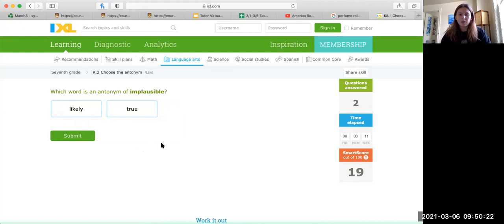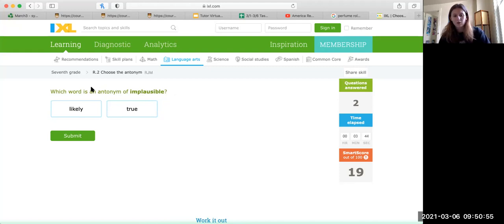Okay, so implausible. So let's first think of the word. I would first go to the word plausible, which is sort of the root of this, and then it's obviously im. That prefix is going to mean it's not that. So plausible would be like an idea that's sort of feasible or attainable. So let's think of implausible. That's obviously going to be something that's not really attainable, not feasible.